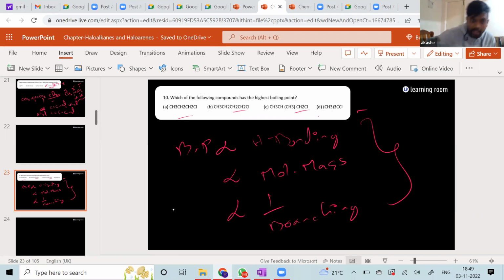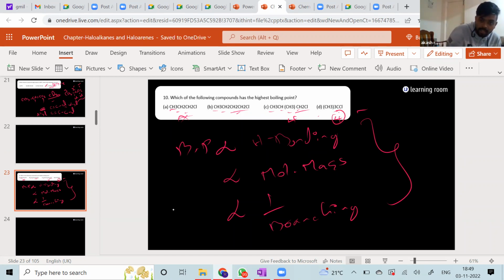Now you see that this is having 1, 2, 3, only 3 carbon atoms. This is having 1, 2, 3, 4 carbon atoms. Definitely this is not the answer. Then for this, 1, 2, 3, 4, again 4 carbon atoms. Now here 3 plus 1, again 4 carbon atoms.